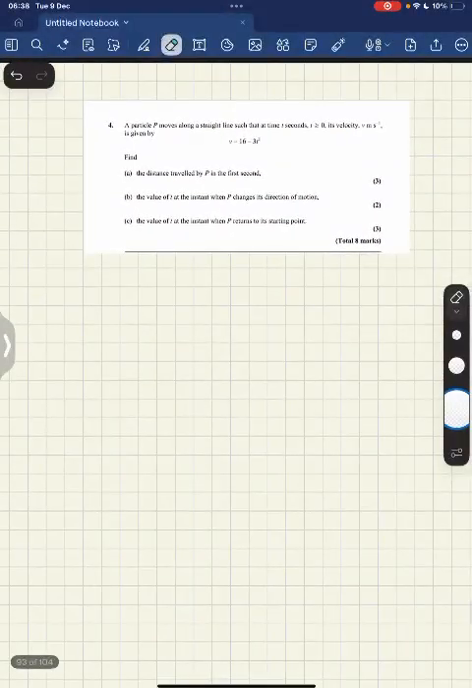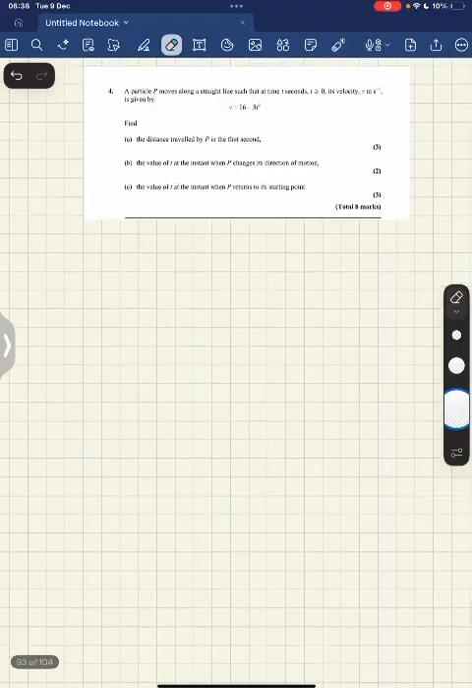Mock exams aren't far away, so let's try a question a day. We've got a particle moving along a straight line with velocity v = 16 - 3t². So this is a variable acceleration question because we can see the time is changing. t² can change, which means the velocity can change with the time.